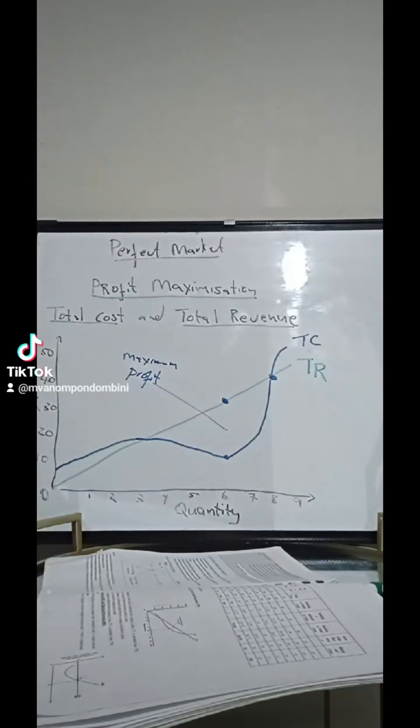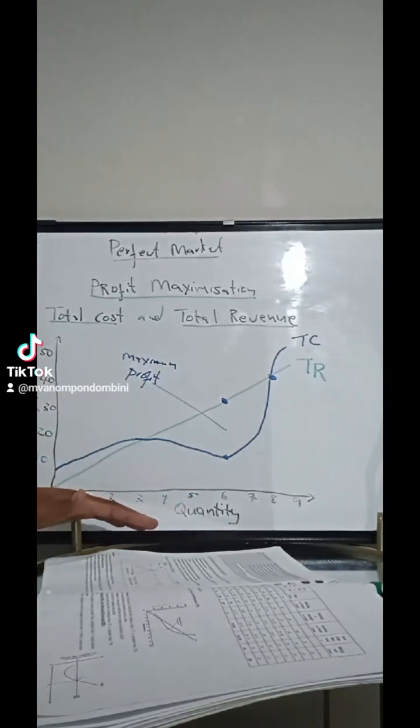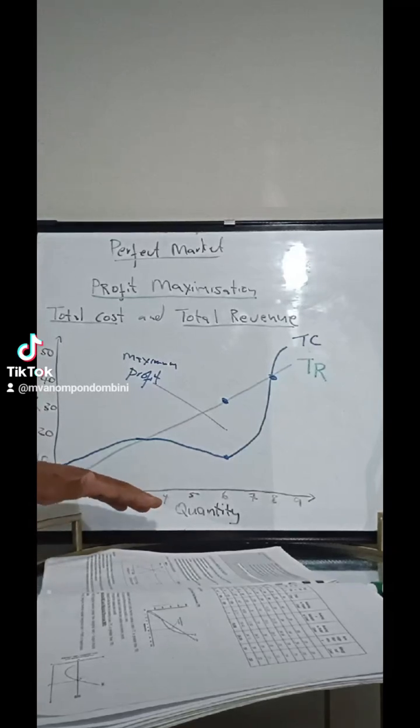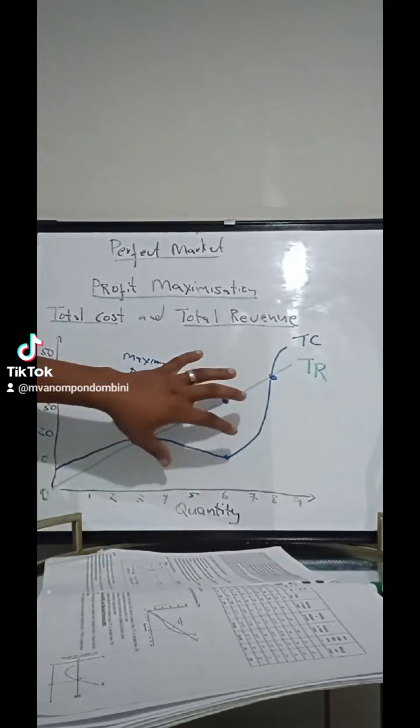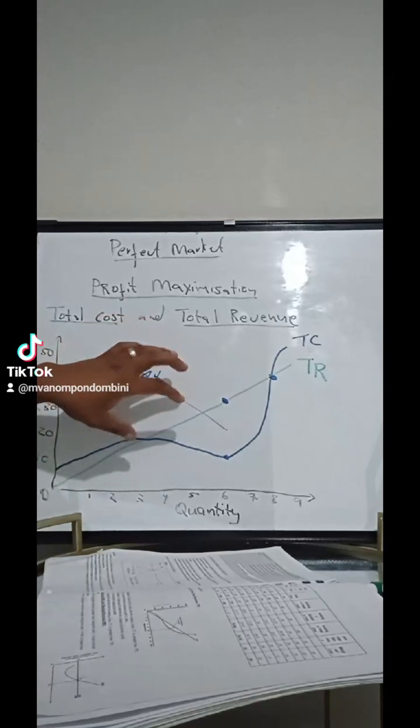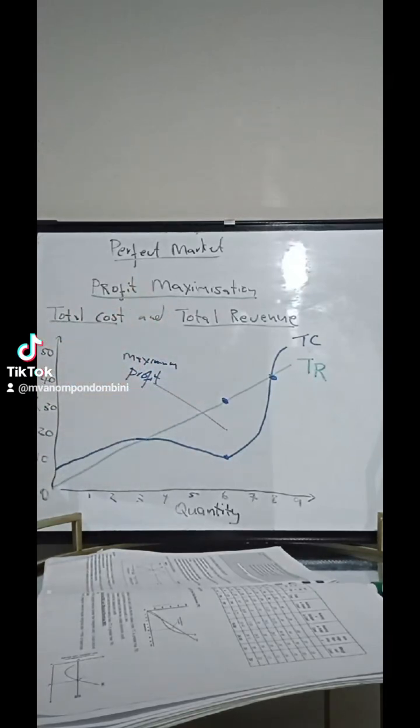Then now the diagram, on our vertical side, that's whereby we measure the revenue and the cost. And then on the horizontal side, that's whereby we measure the number of units produced or sold, which is now the quantity. Then you can see between these two curves, the total cost and the total revenue.